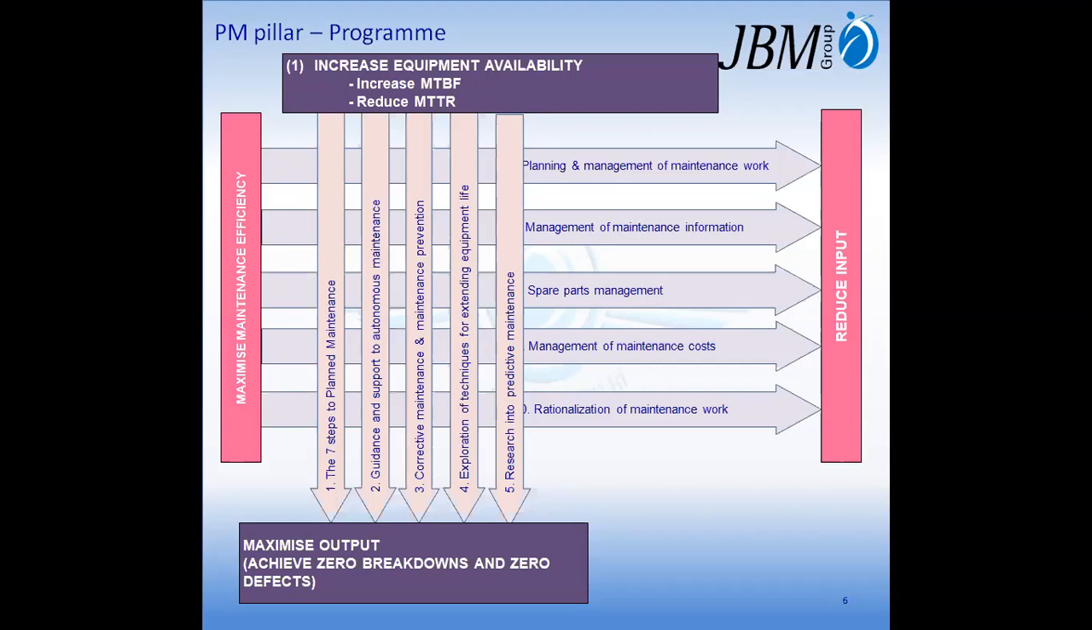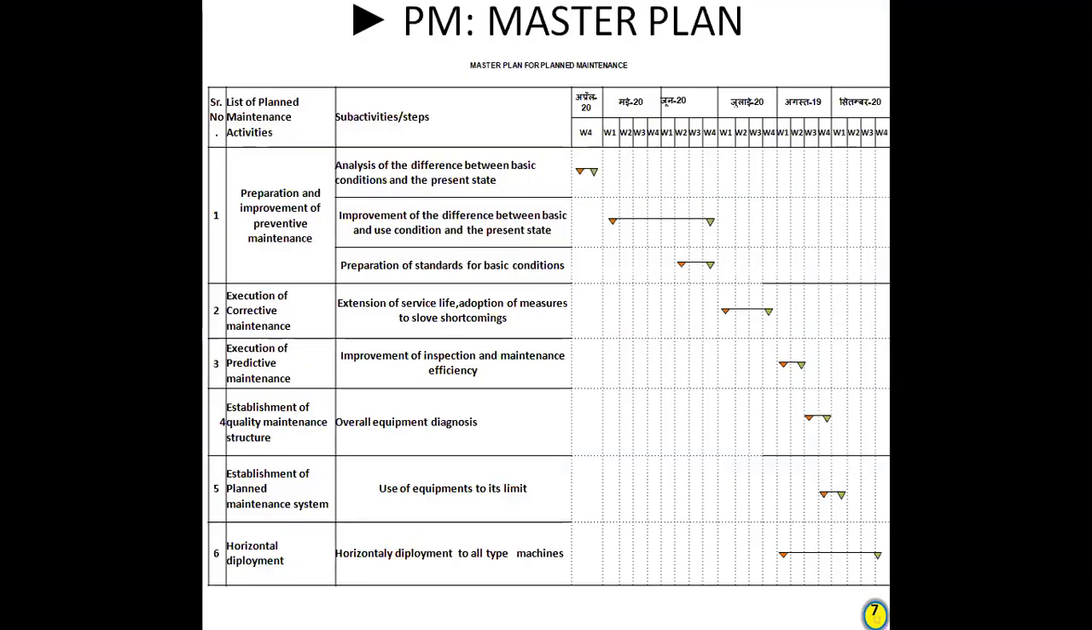Apart from this, we are doing some other activities like planning and management of maintenance work, management of maintenance information, spare parts management, management of maintenance costs, and rationalization of maintenance work. By this, we reduce input and maximize maintenance efficiency. Now we will discuss the 7 steps of maintenance activities. So this is the overall chart of maintenance activities.